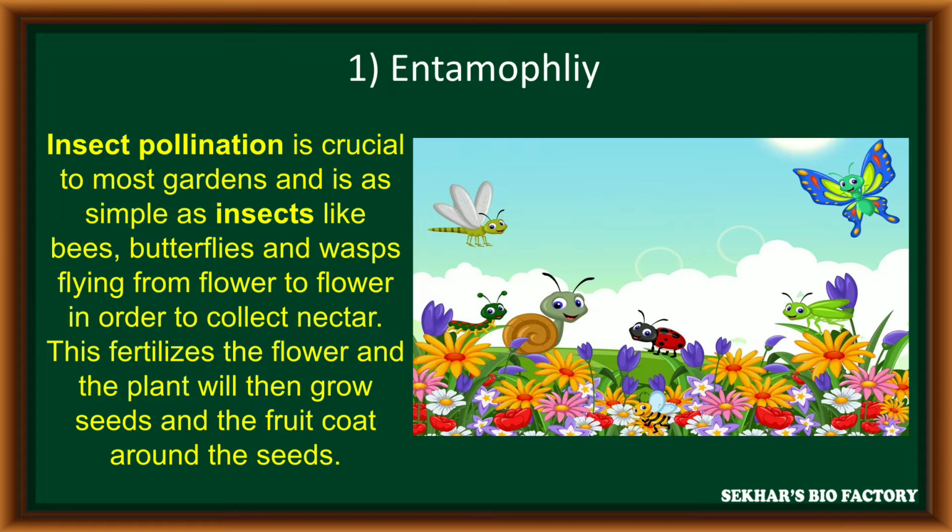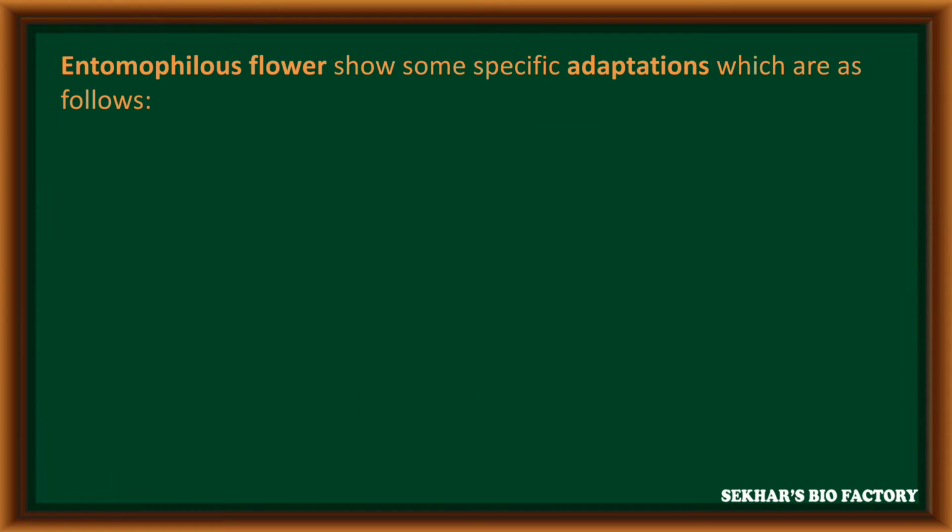After completion of pollination, seeds and fruits are developed as end products. To perform this entomophilous pollination, some plants undergo special modifications or adaptations to attract insects.